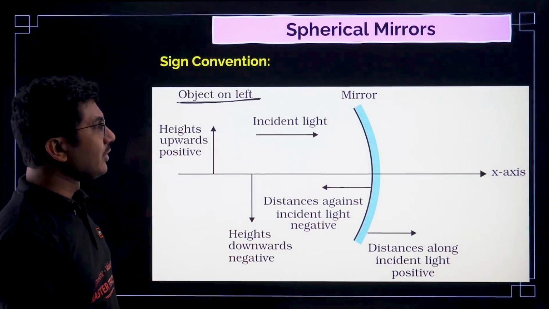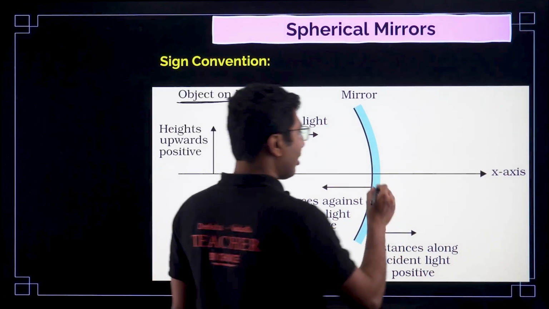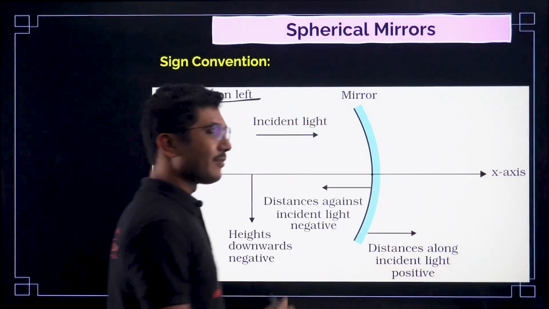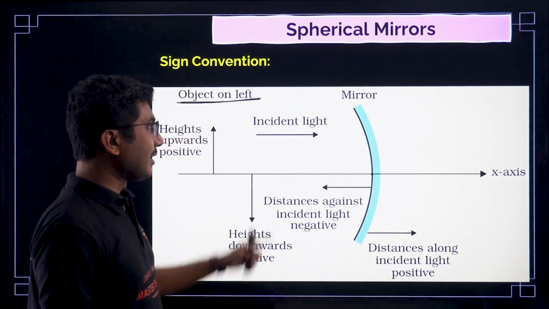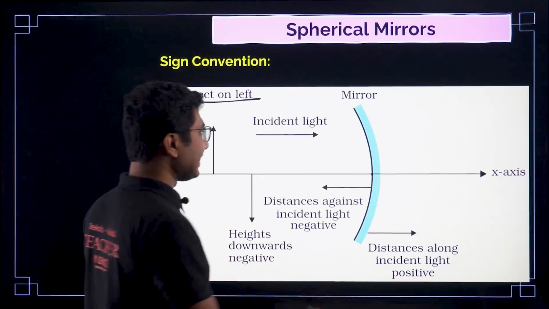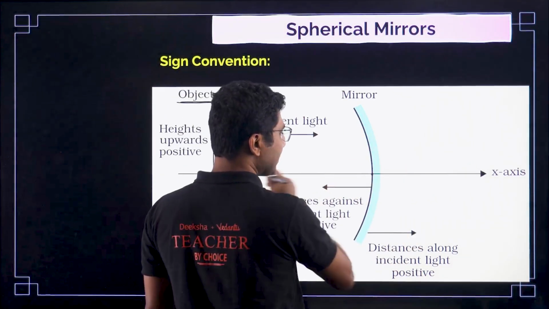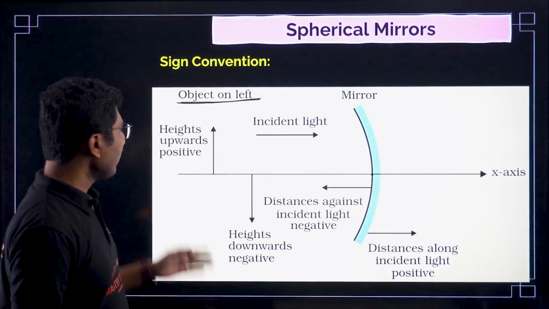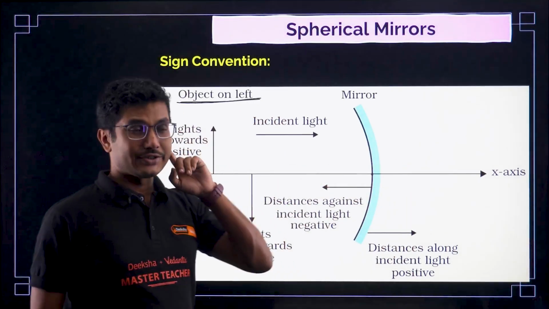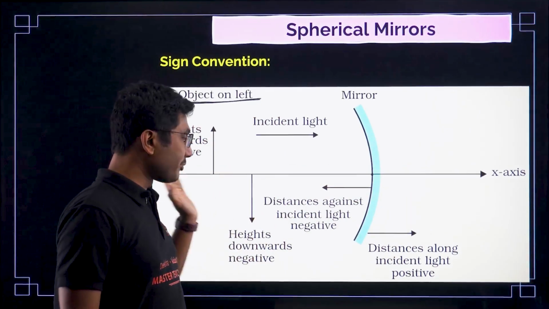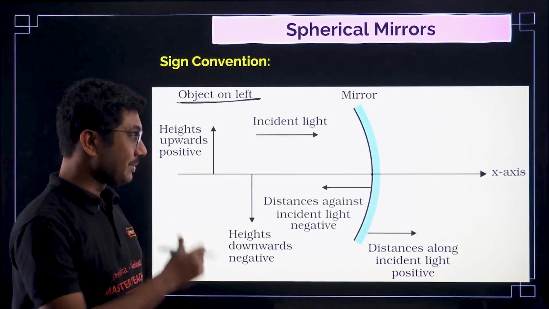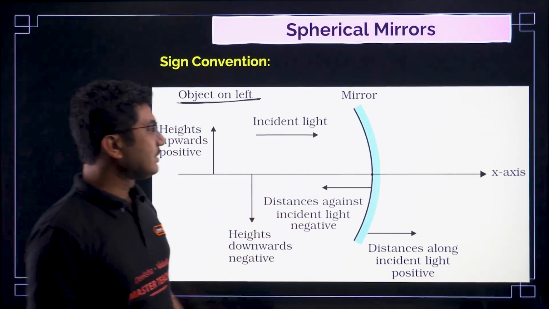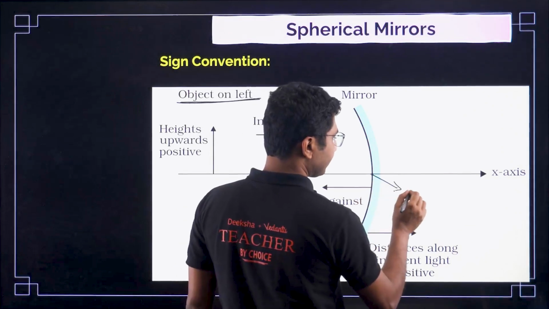Okay, and we will measure the distance along, this will be our origin, wherever the mirror or lens, or the medium, wherever it is starting, it is intersecting this axis. This is called principal axis. The principal axis is the line which is joined from the bottom of the object towards the center of the mirror or lens, that is called principal axis. So this will be always our origin.